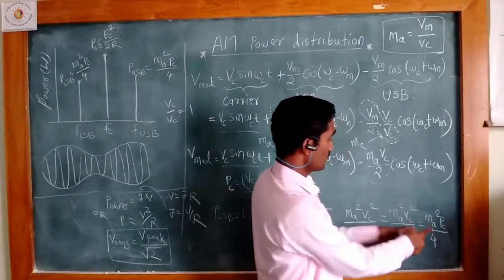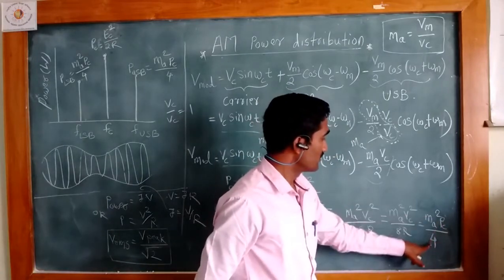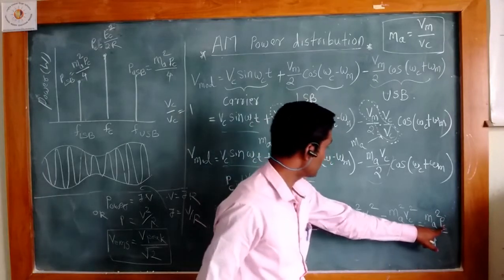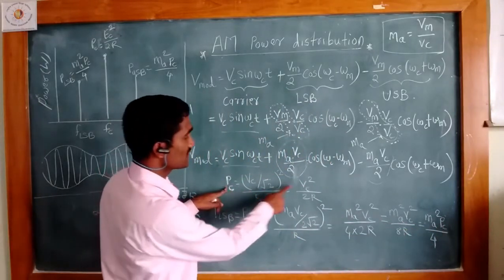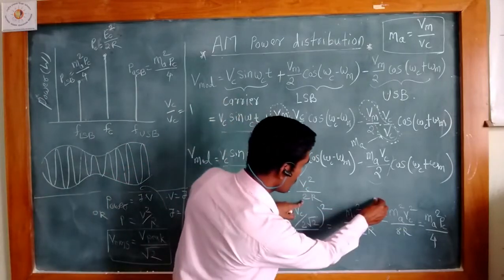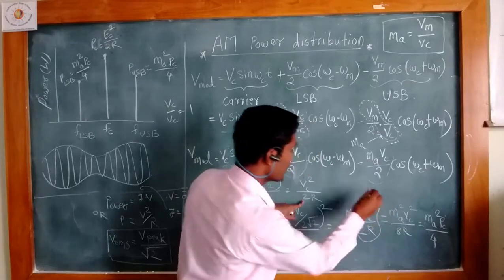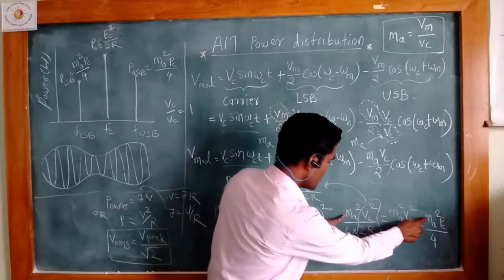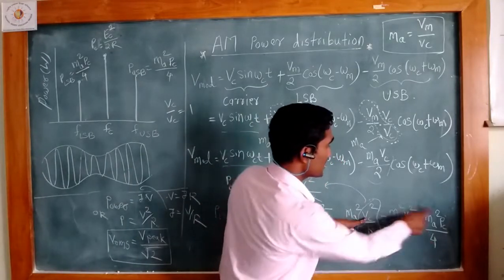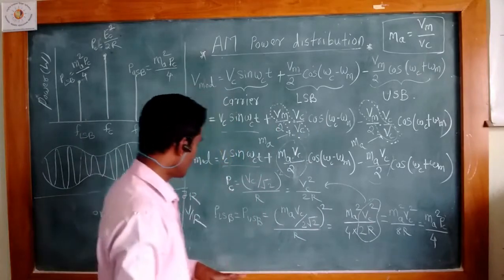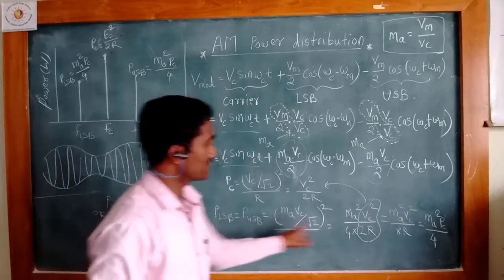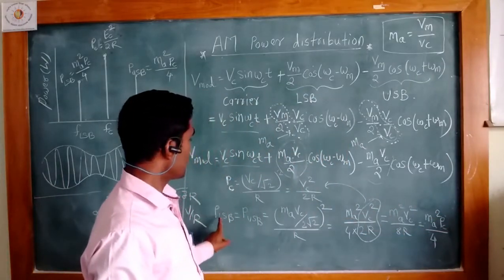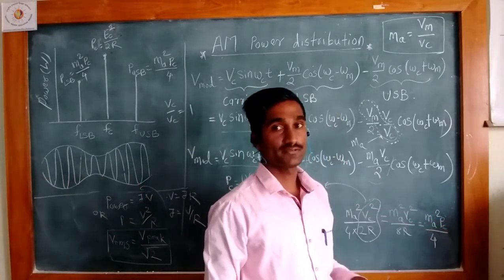This can be written as Ma square Pc divided by 4, where Pc is the power of the carrier, Vc square divided by twice R. So Ma square and 4 remain as they are, and this quantity is expressed as Pc. This gives the relation between the power in the carrier and the power of the LSB.